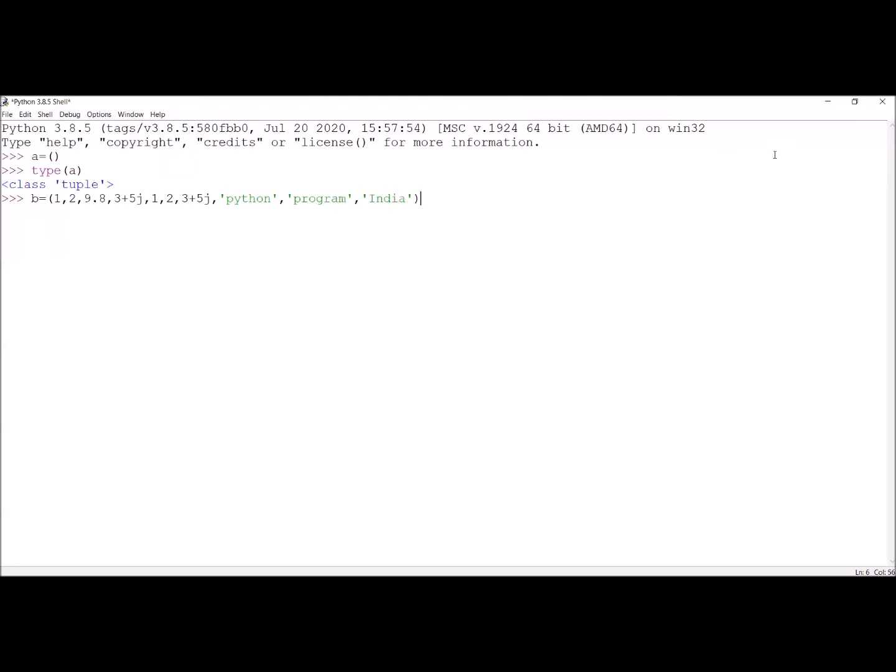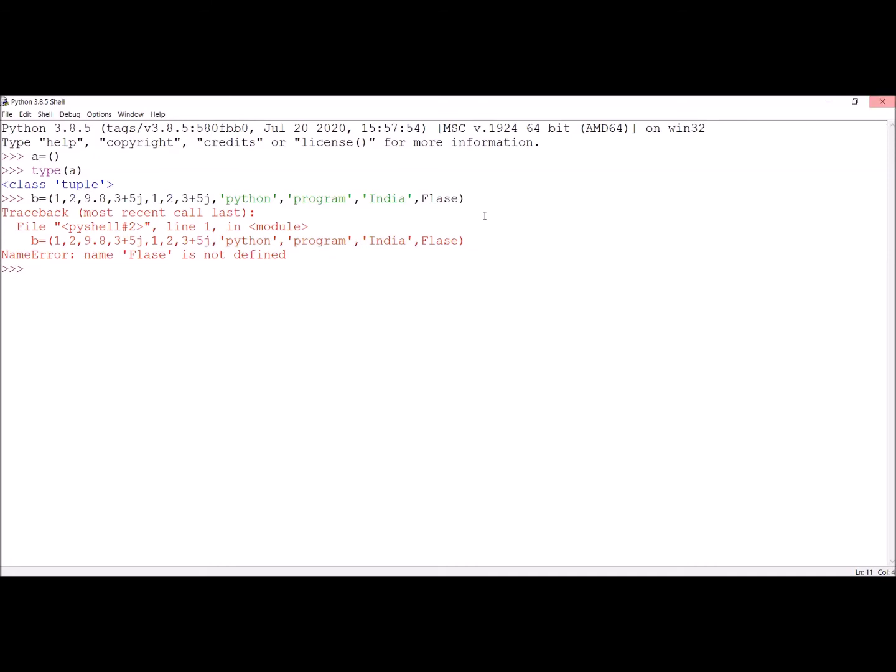So far we have covered all data types. We can also include the Boolean data type, true or false, we can add. Okay, now I have, okay, false, the spelling is wrong. Okay, we will change that. FALSE. Okay, so far we have created a tuple B.